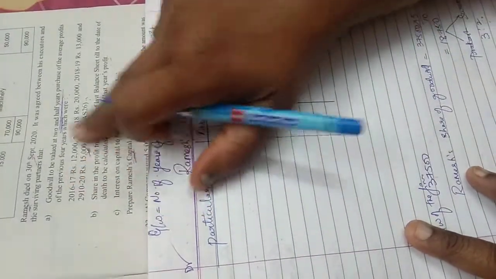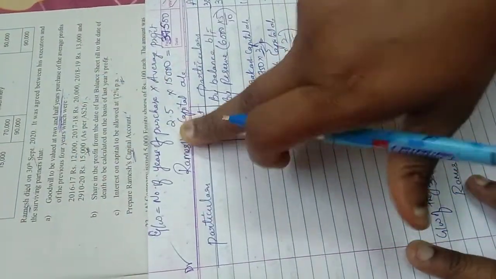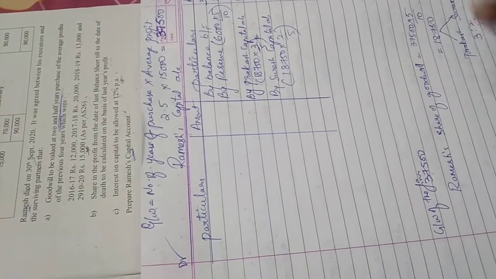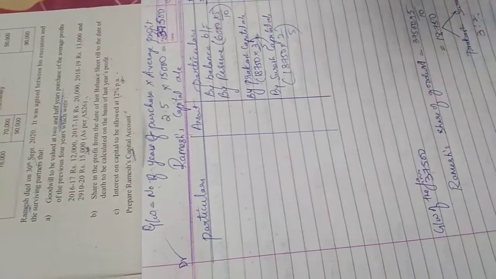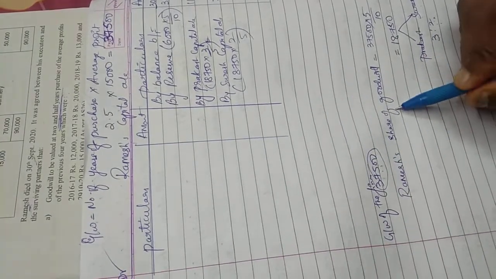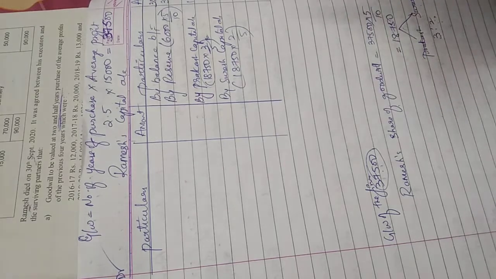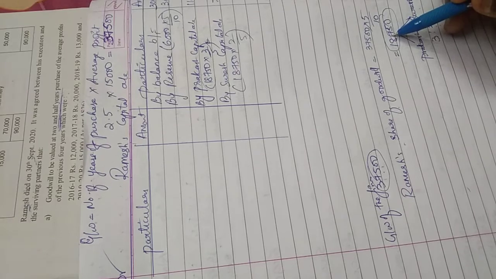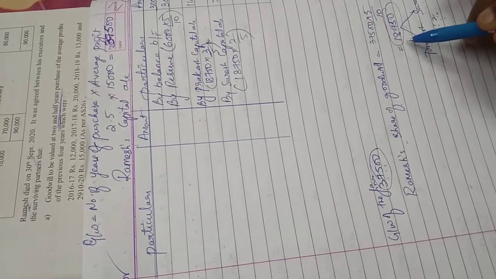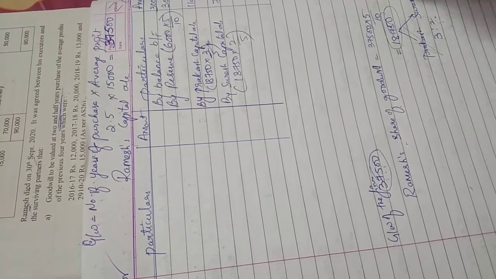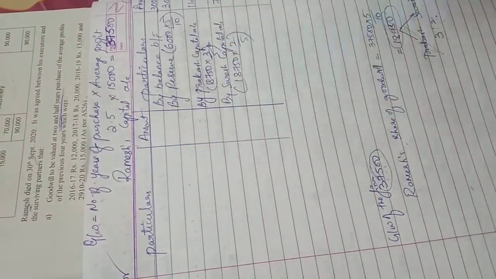I repeat, this is how you calculate the goodwill of the firm, and then you calculate Ramesh's share and distribute it, which has to be contributed by the others in gain ratio, as you show here. If they give goodwill of the firm, this is what they will give. So as usual, you calculate Ramesh's share and proceed this way. The third type, I said, is that sometimes they will give Ramesh's share of goodwill. In the question, when they clearly mention his share of goodwill is 18,750, they've already calculated it for you. You have to show from here who is giving and how much.